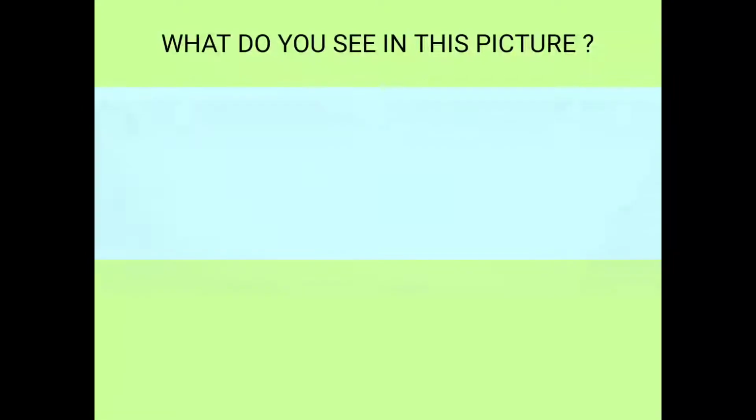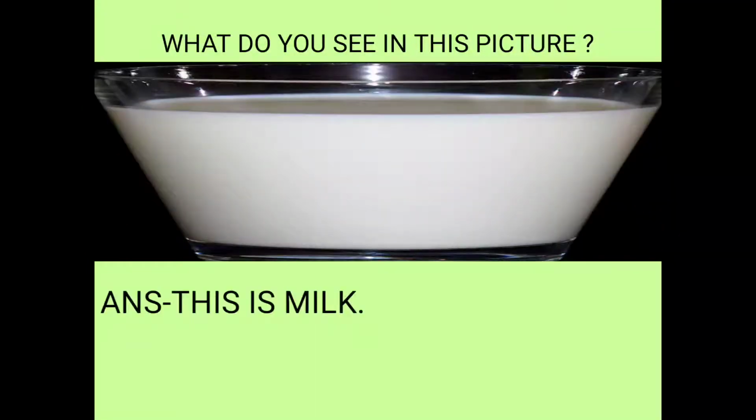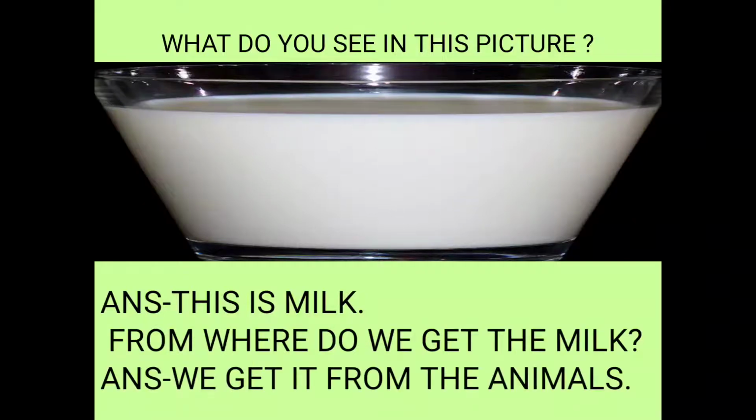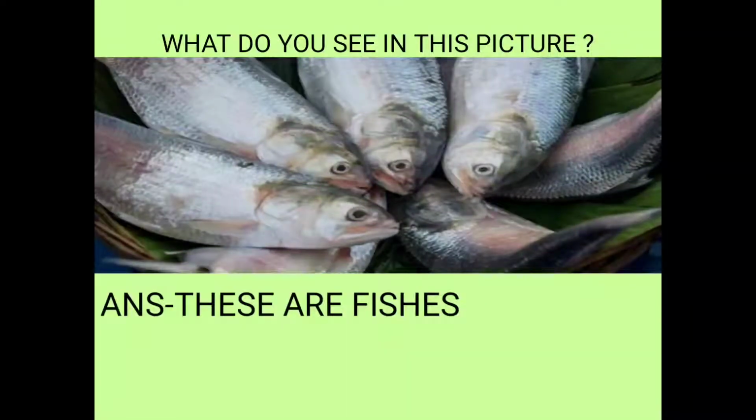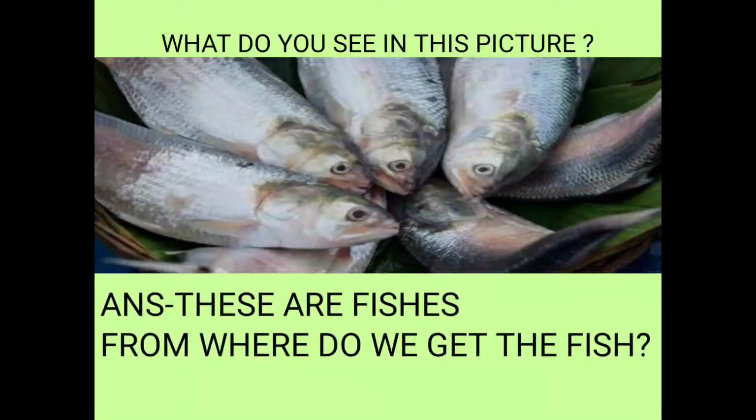What do you see in this picture? Milk. Do you like to drink milk? Can you tell me from where do we get milk? We get it from the animals like cow, buffalo, goat, camel, etc. Now you can see fish in this picture. Also we get fish from the animals.